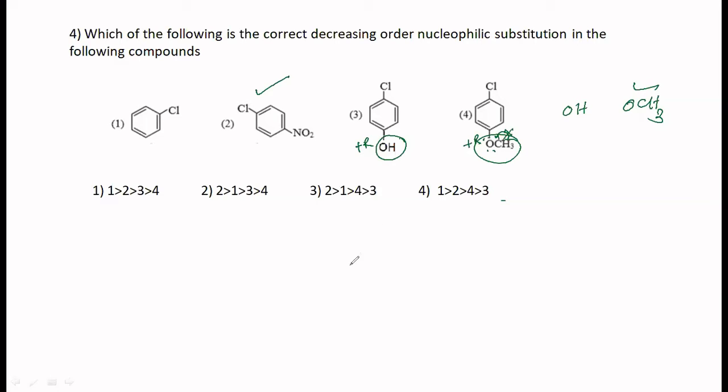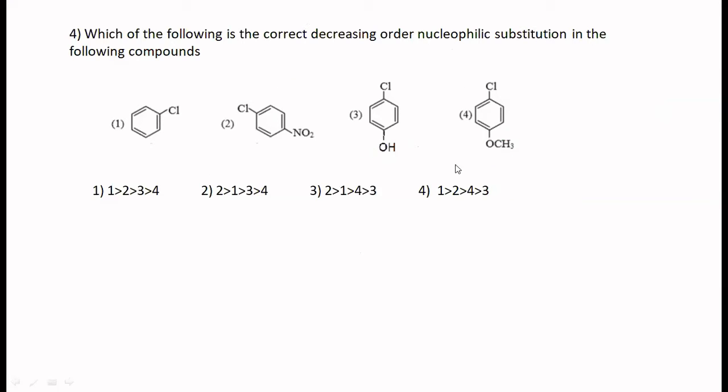And hence, what should be the correct answer? 2 greater than 1, greater than 3, greater than 4. Correct? Yes. Okay. If I had given you CH3 here, you would have identified it easily, isn't it? But when you have to decide about plus R effect, you should be very careful there.